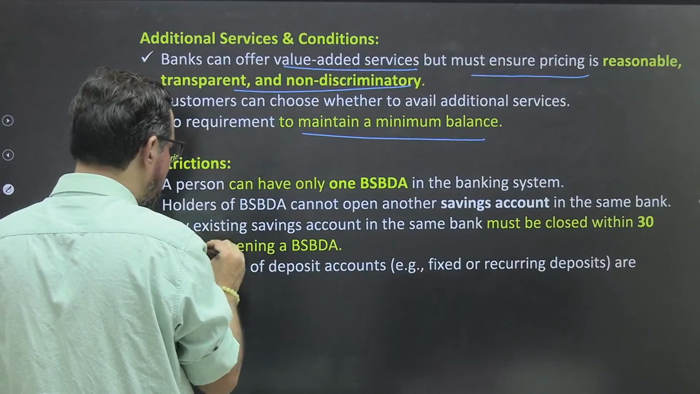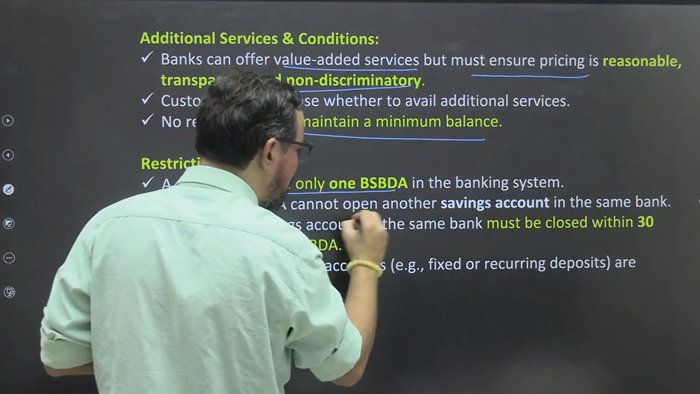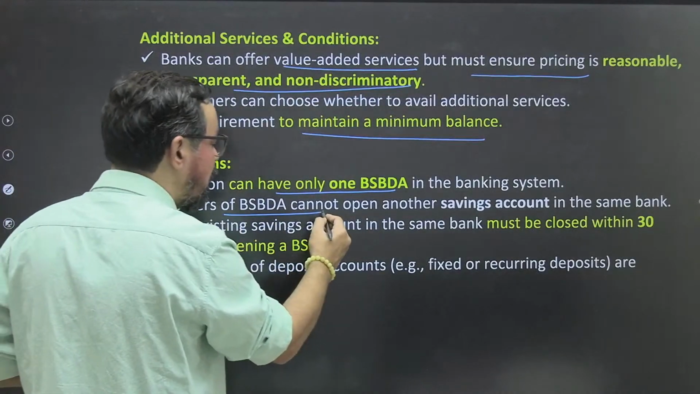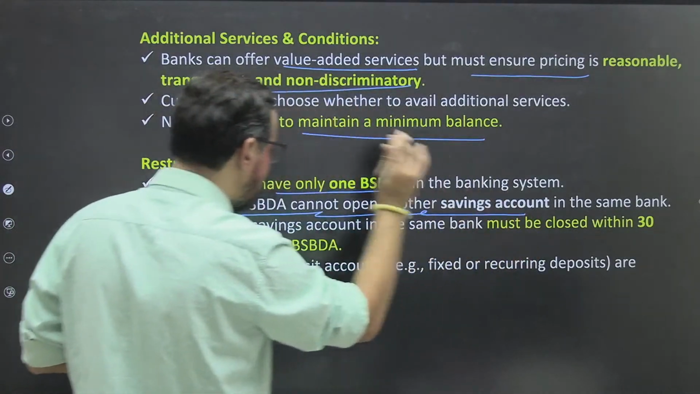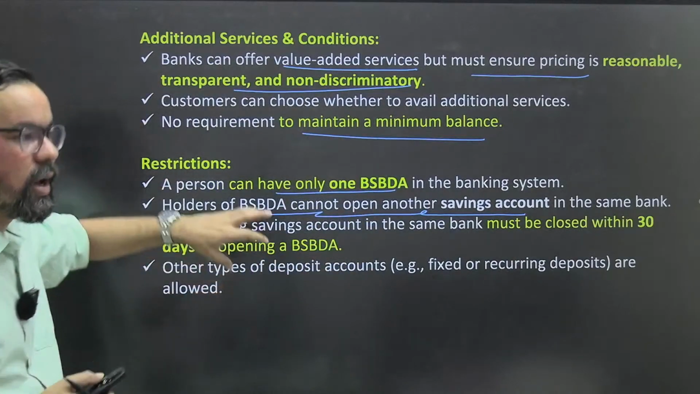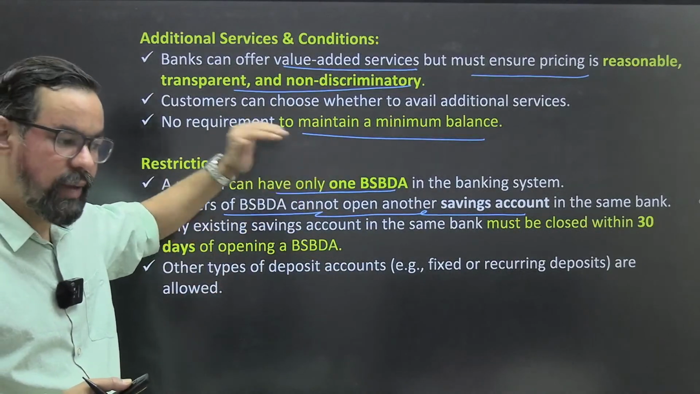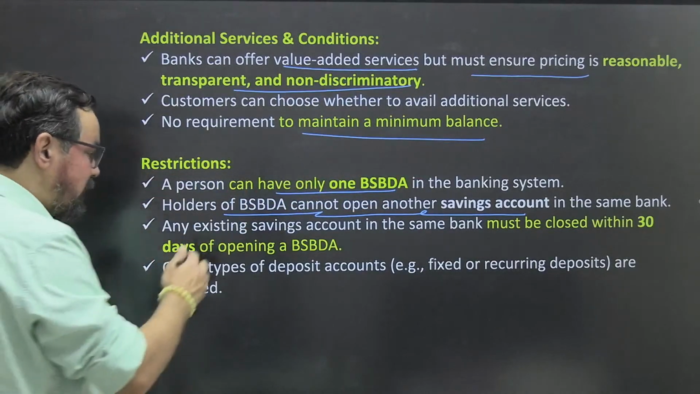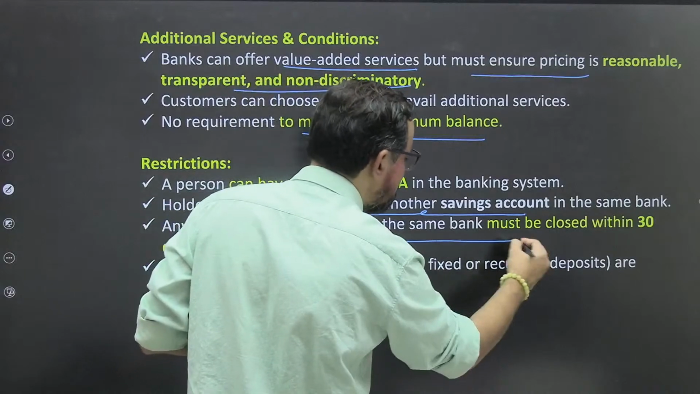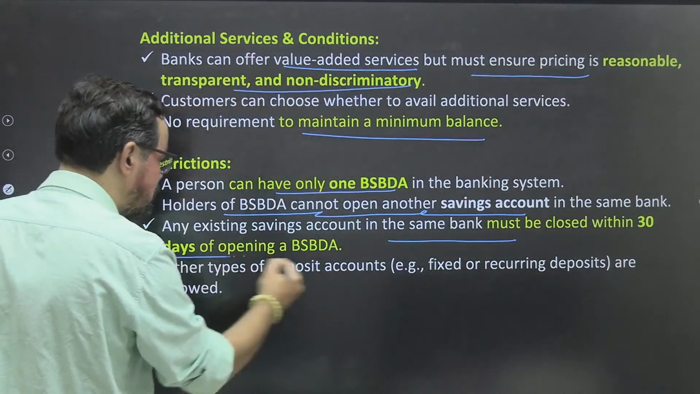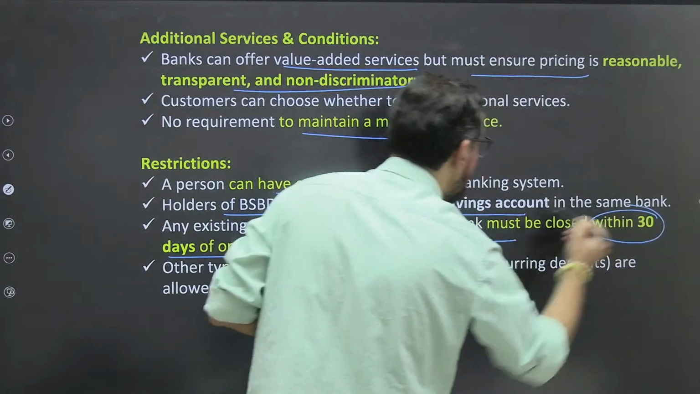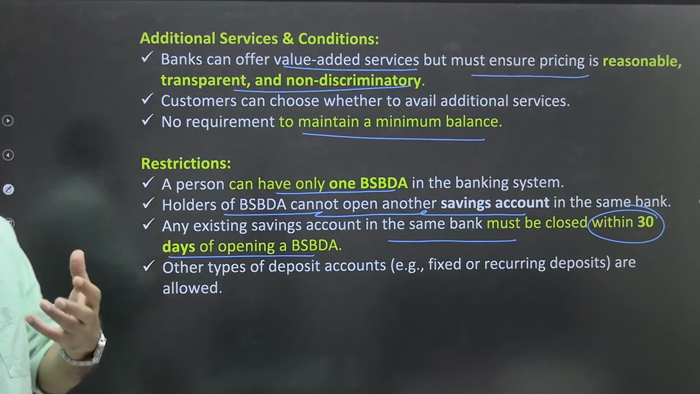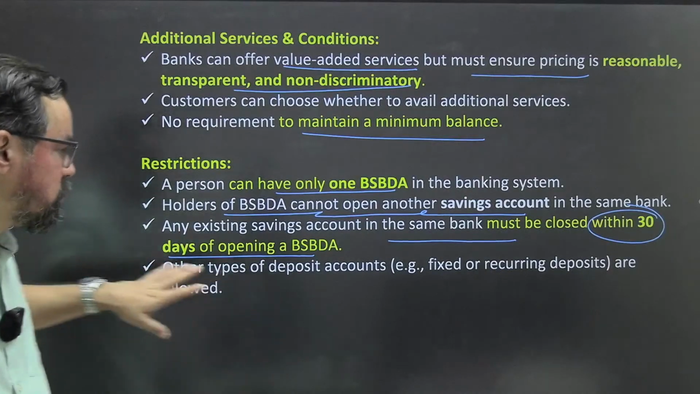Restrictions on these particular accounts: a person can have only one BSBDA in the banking system. The holder of a BSBDA cannot open another savings account in the same bank. So if you have a BSBDA account with a bank, you cannot open even a savings account with the same bank. Any existing savings account in the same bank must be closed within 30 days. This point is again important. So if they are opening a BSBDA account and they have an existing savings bank account, that must be closed within 30 days.